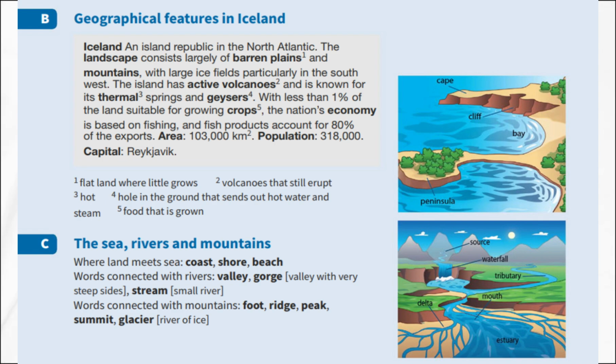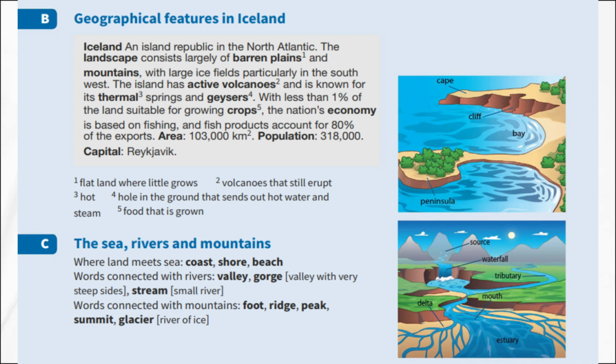Geographical features in Iceland. Now let us look at a real-world example, the geographical features of Iceland. Iceland is an island republic in the North Atlantic. Its landscape consists largely of barren plains, which means flat land where little grows, and mountains, with large ice fields, particularly in the southwest. The island has active volcanoes that still erupt, and is known for its thermal springs, which are hot, and its geysers, which are holes in the ground that send out hot water and steam.